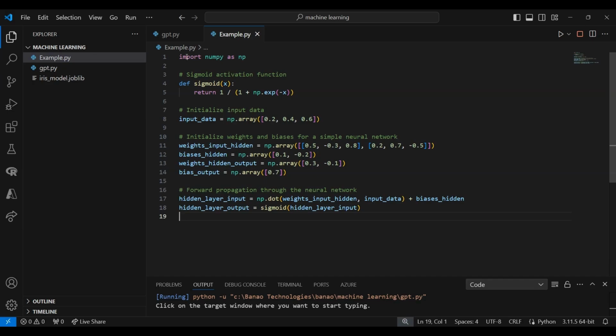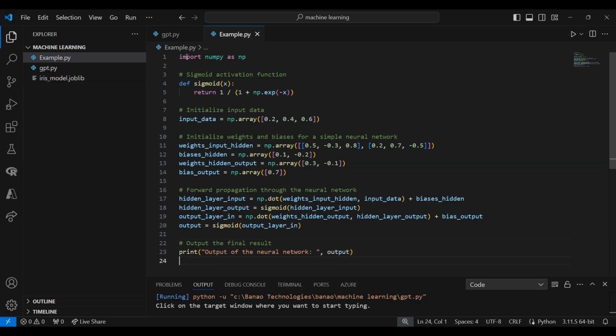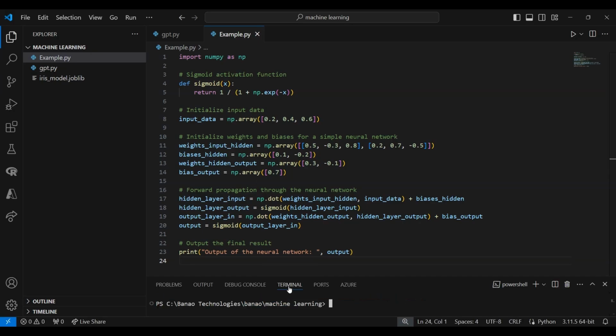5. The output of the hidden layer serves as the input to the output layer. Similar matrix multiplication with the weights connecting the hidden and output layers is performed, along with the addition of the output layer bias. The final output is then computed using the sigmoid function. 6. The network's final output is printed, representing the network's prediction or decision based on the given input data. By executing this code, you can observe how a neural network processes information and produces an output, demonstrating the fundamental principles of neural network operation.